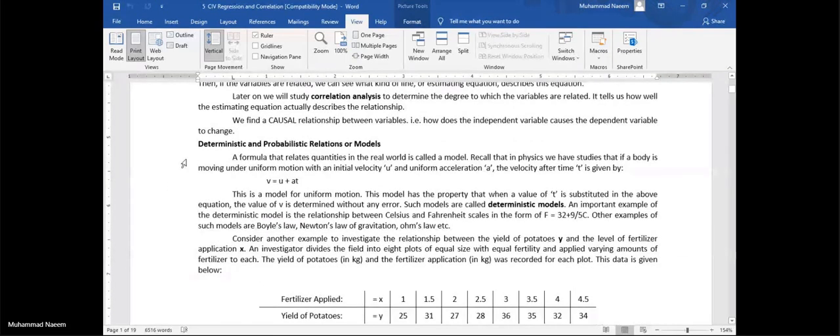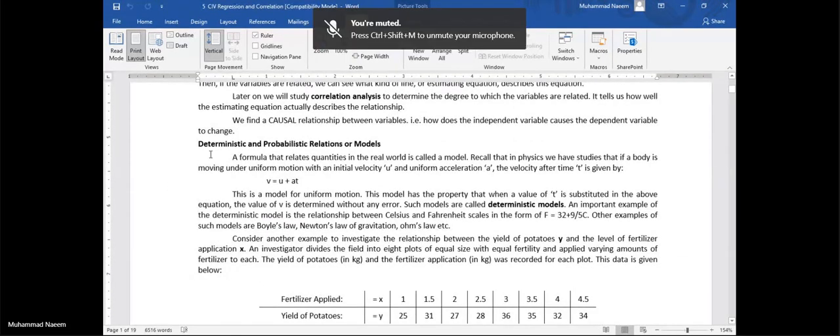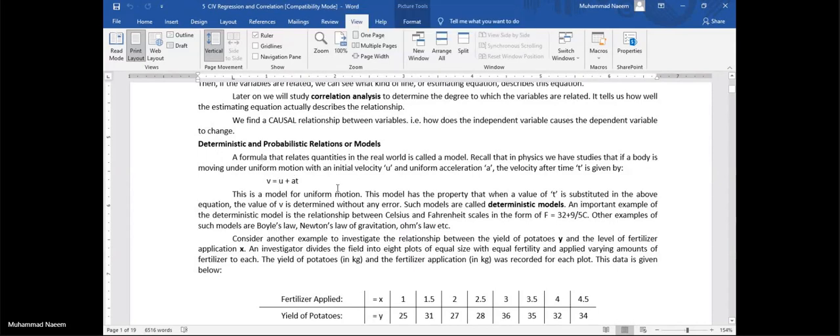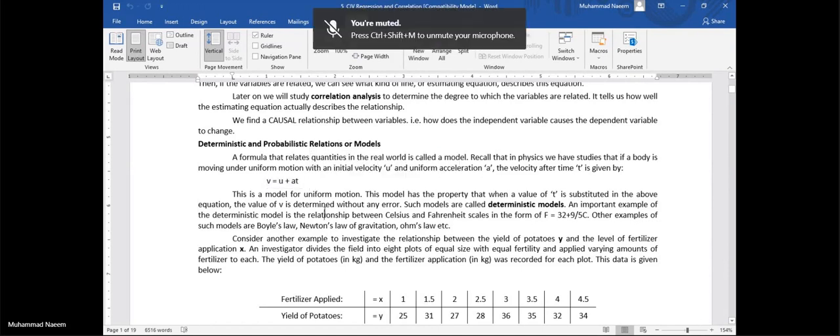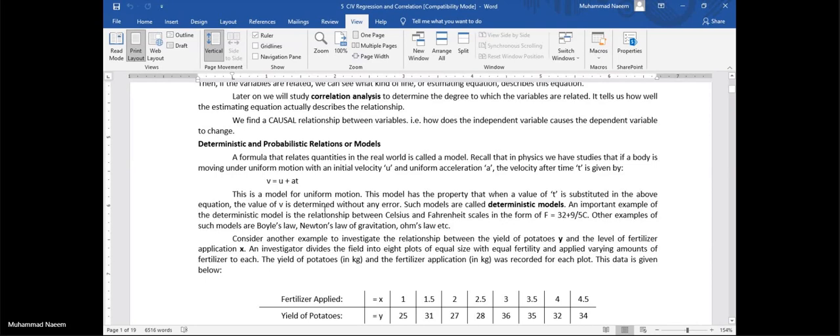So leave this discussion, just go through, just read these things. When we have fixed relations between two variables, then we have nothing to do for those variables in statistics.